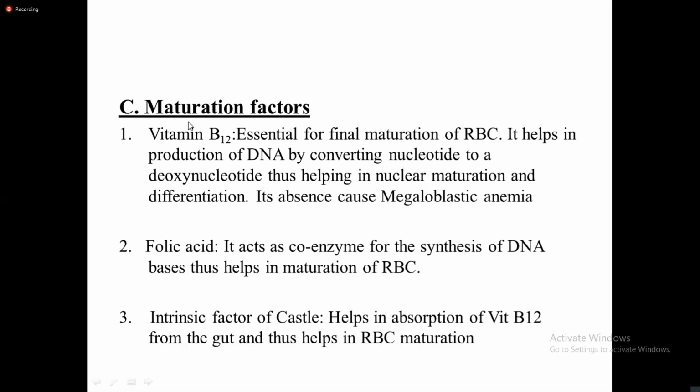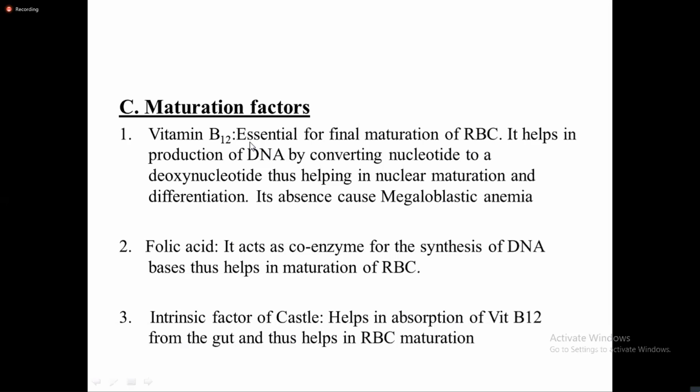Okay? So let's talk about the role of vitamin B12 now. Vitamin B12 is essential for final maturation of RBC. It helps in production of DNA by converting nucleotide to a deoxynucleotide, thus helping in nuclear maturation and differentiation. Okay, so it helps in DNA formation, which ultimately causes nuclear maturation and differentiation.